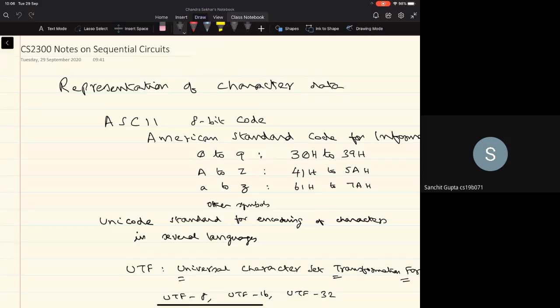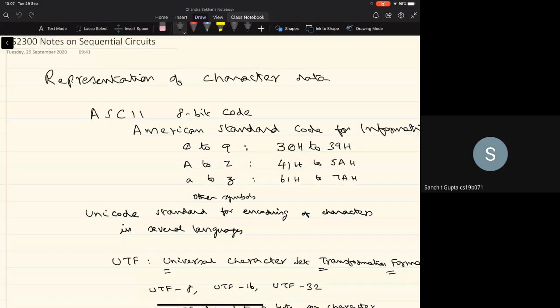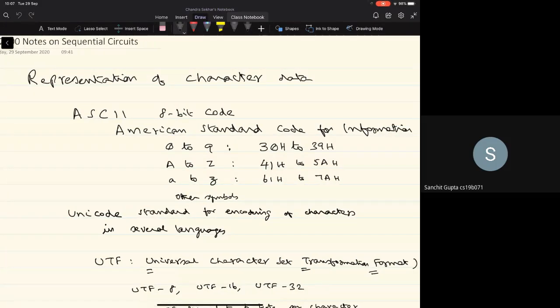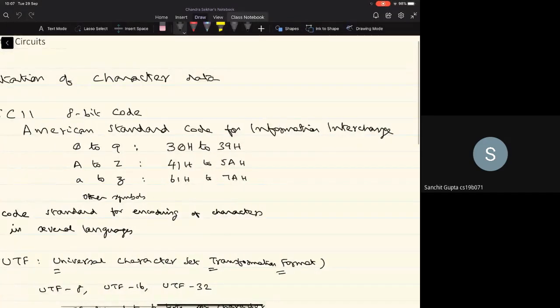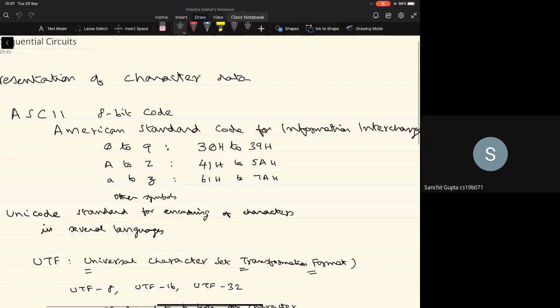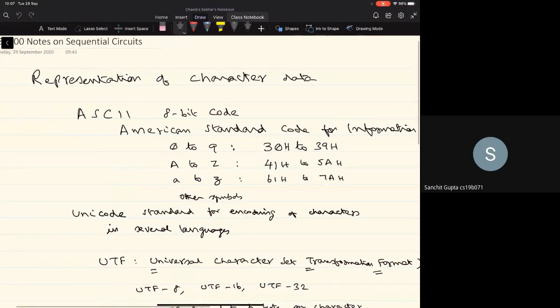The standard is known as the ASCII standard, where ASCII stands for American Standard Code for Information Interchange, and it's an 8-bit code. So there are 128 symbols that can be represented using this code. Basically, every character that gets represented will take 8 bits or 1 byte.